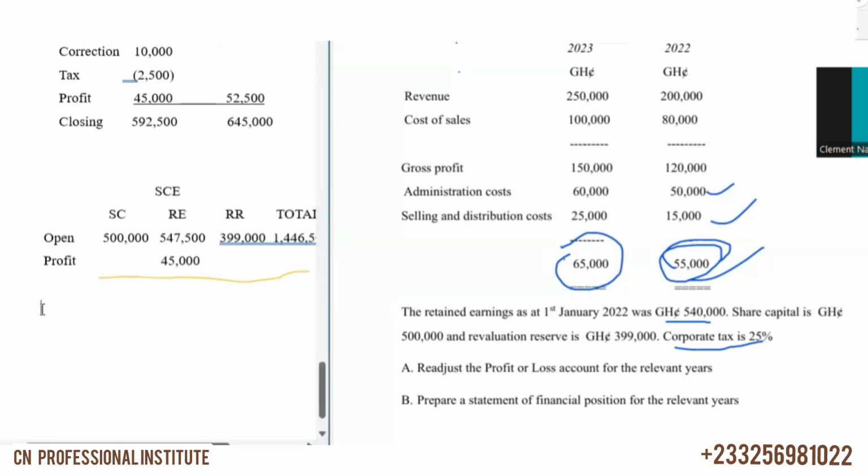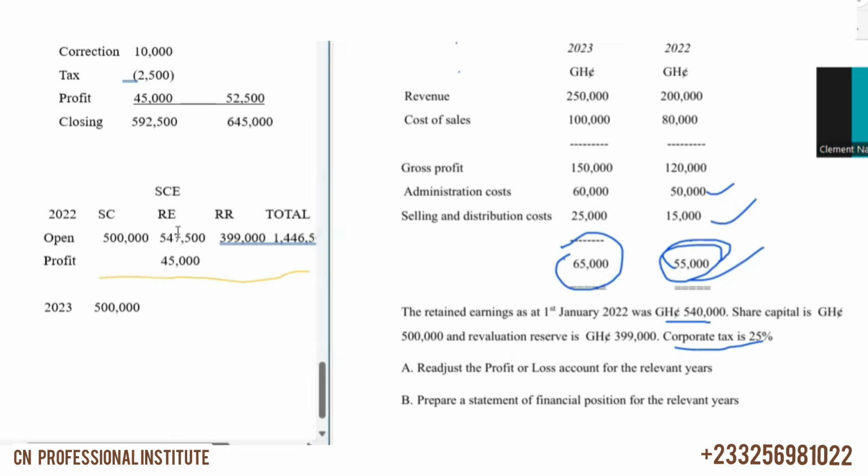So when you go to 2023, let me just write 2023. So this will be the closing figures, which will be 2022. You can put 2022 here. Then these are the retained earnings for 2022. Then when it comes to 2023, the closing for 2022 becomes the opening, right? So here will be 500,000. Then profit for 2023, we have to add.